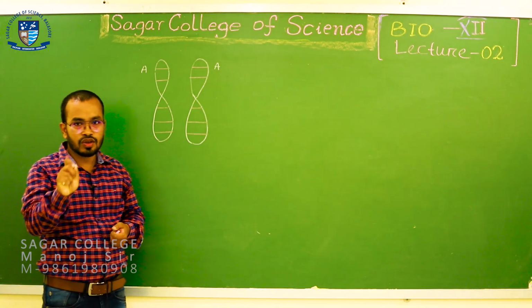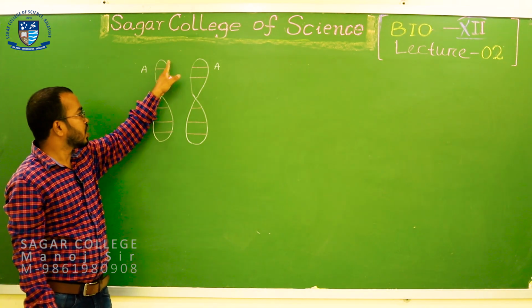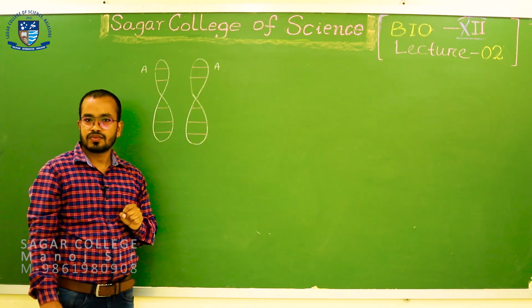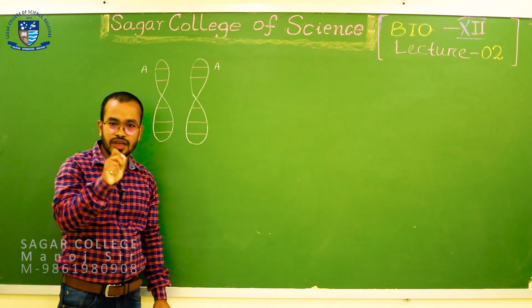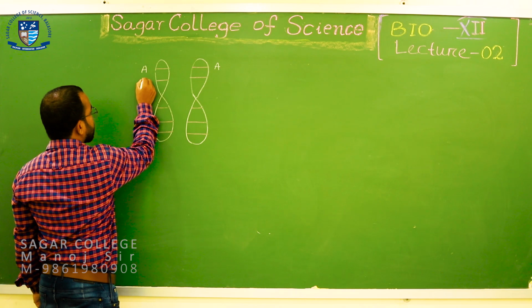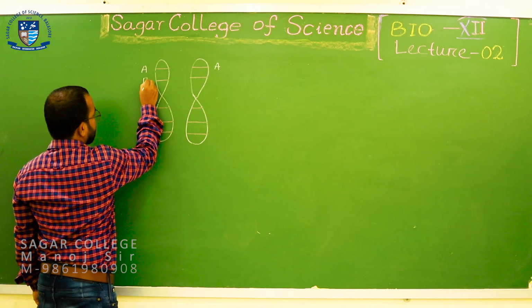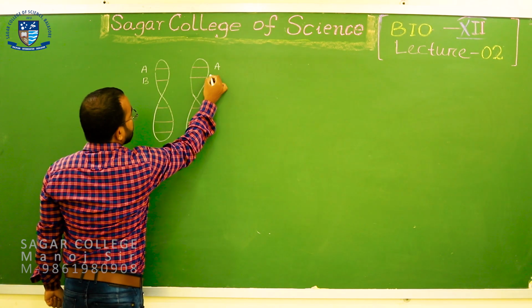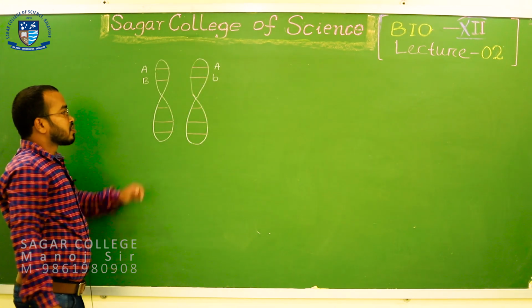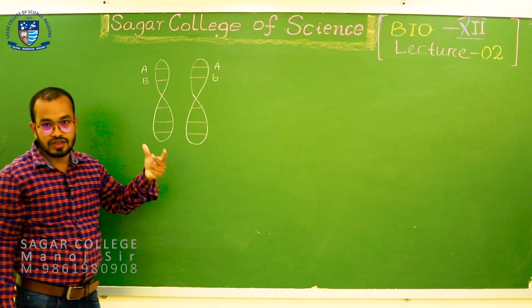Now I can conclude that these two are alleles of the same gene, and at locus 2, I have my B gene. At the similar locus of its homologous chromosome, my allele is small b, which is recessive.